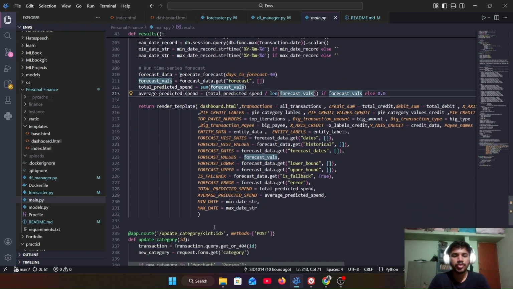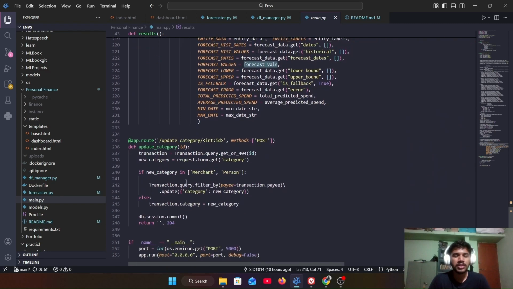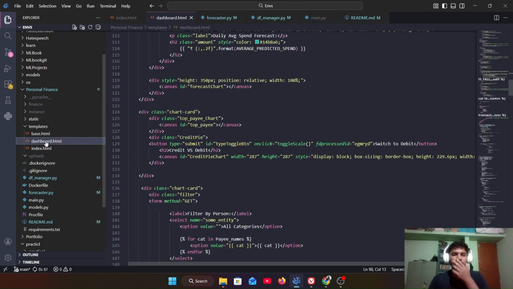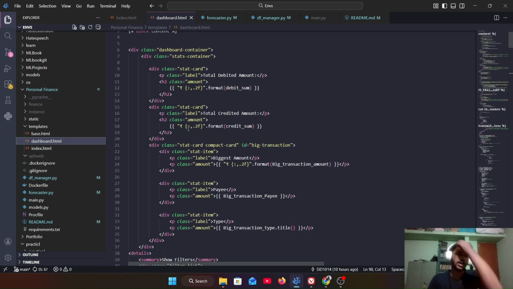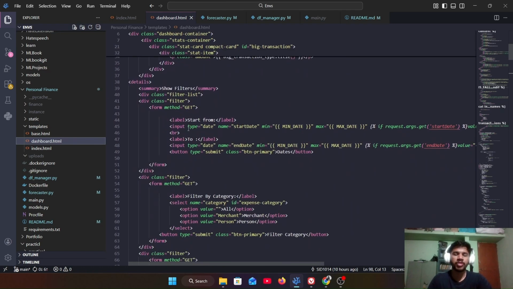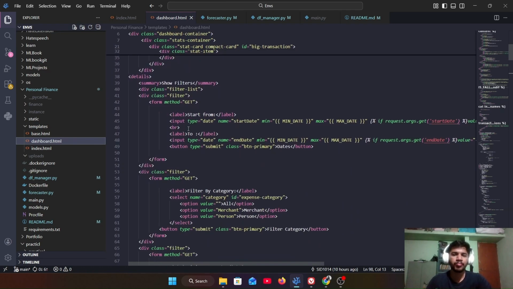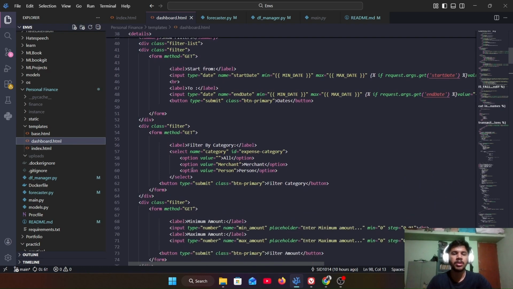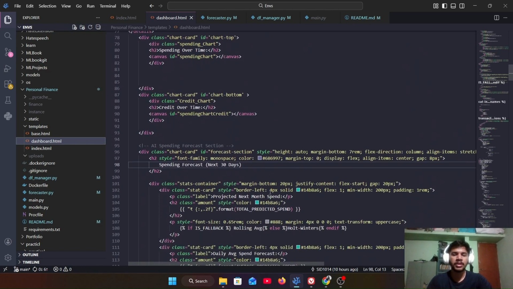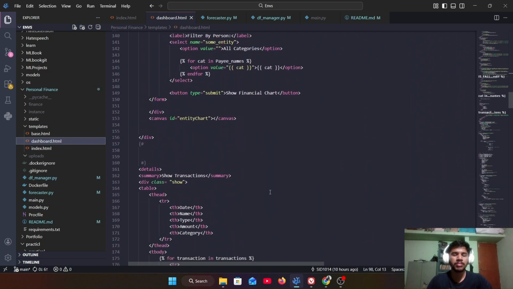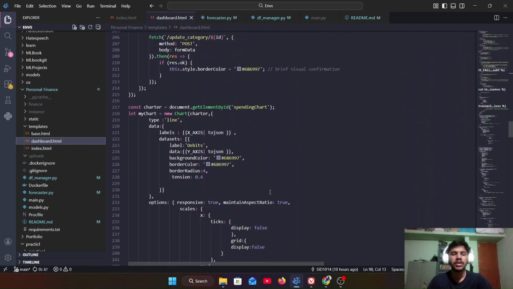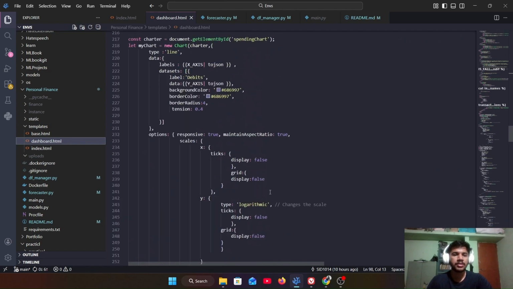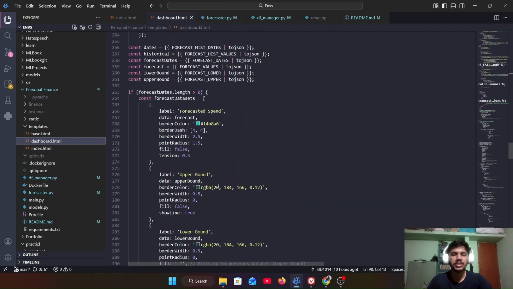This is where the main visualization is taking place. Everything is made into cards, very minimal. The design of this site is very minimal, so that we can easily visualize and understand it, and it does not get too hard on the eyes. Right. This is the implementation of Chart.js.